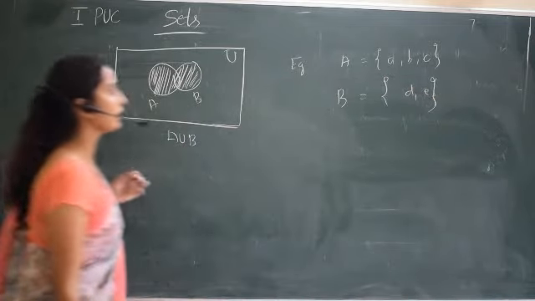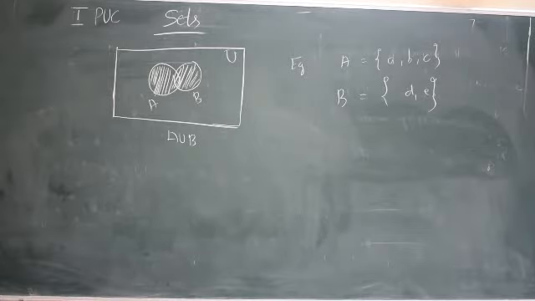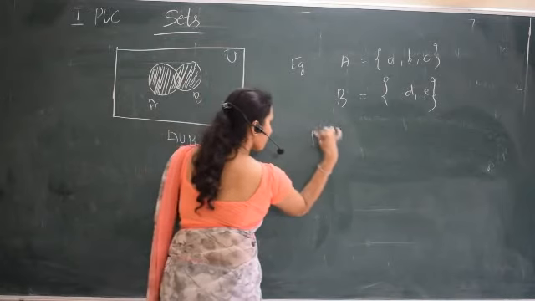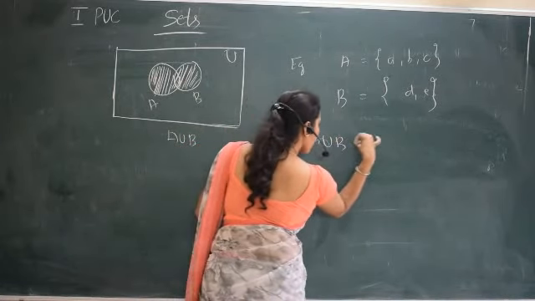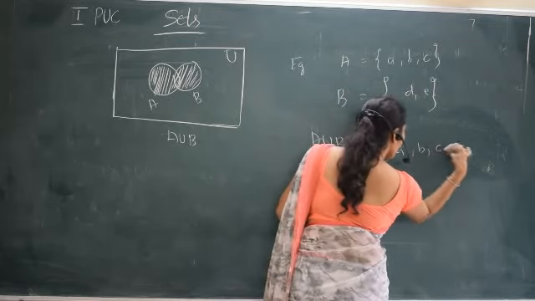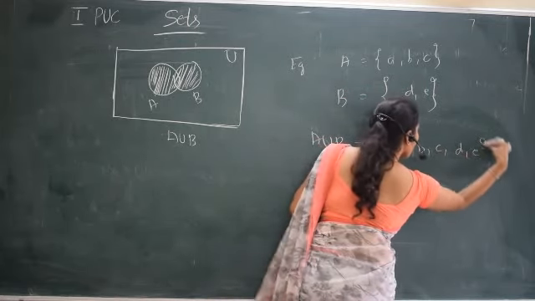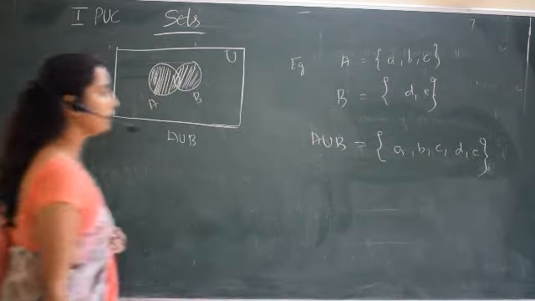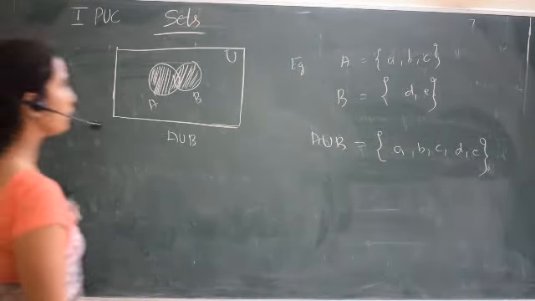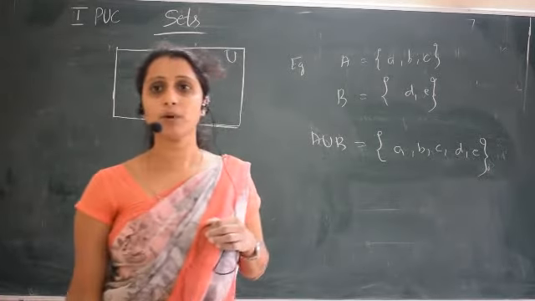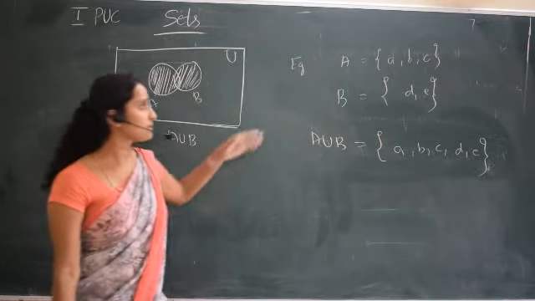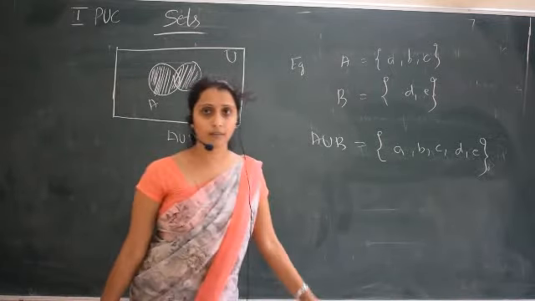I have taken A and B as two sets. So A union B is all the elements of A and B. So this is about the union of sets. We'll discuss the properties later. This is only about the union of sets, which means we are writing all the elements together. Thank you.